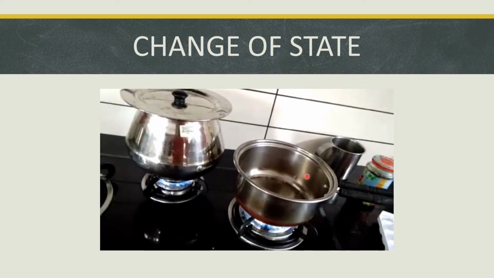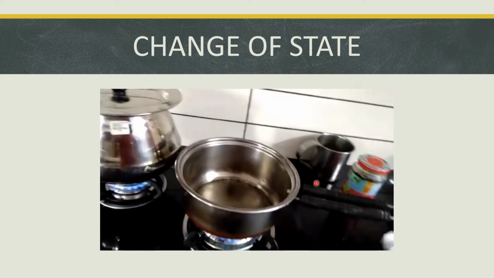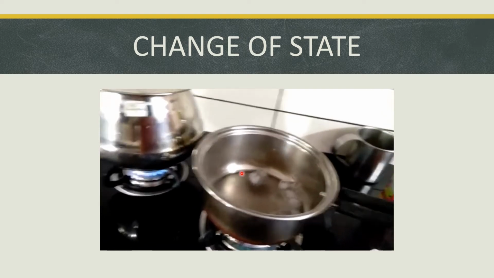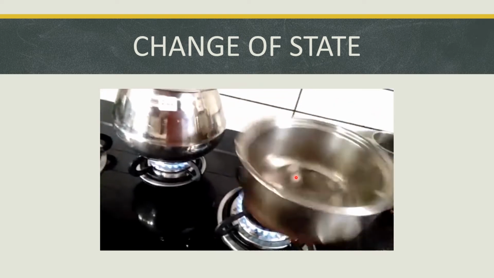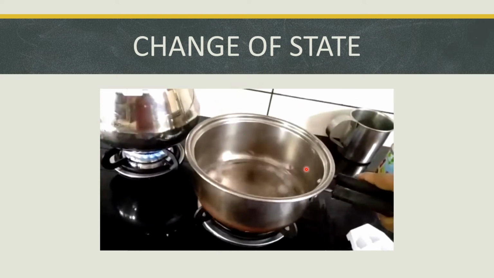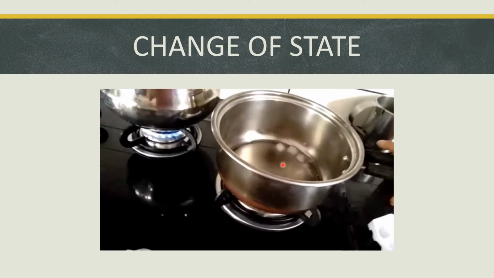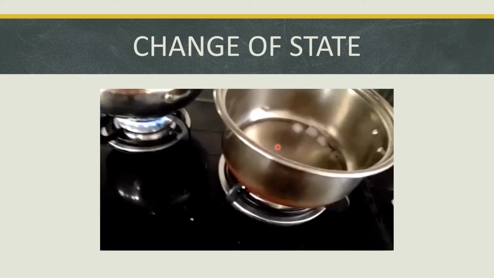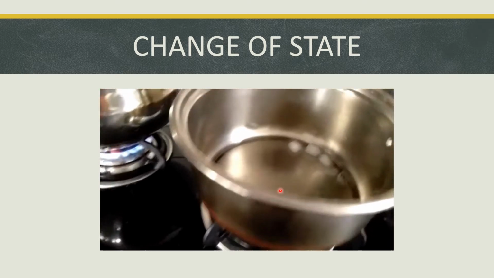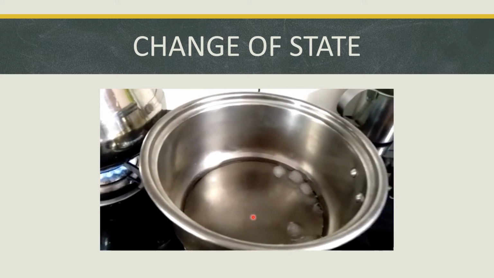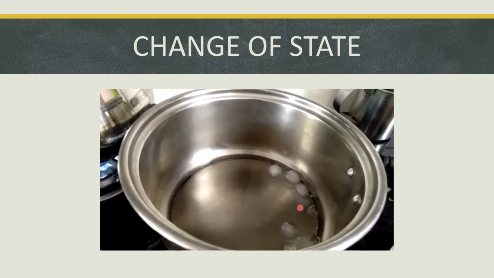The frozen water, that is the ice cubes, when you keep them there, what happens? See there, we supply heat energy. The ice cube, the solid form of water, started melting.